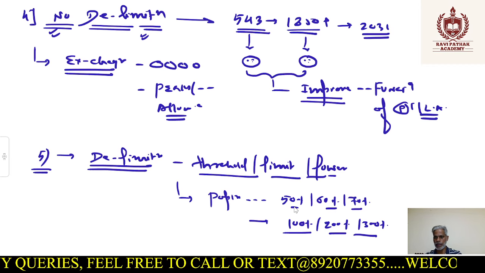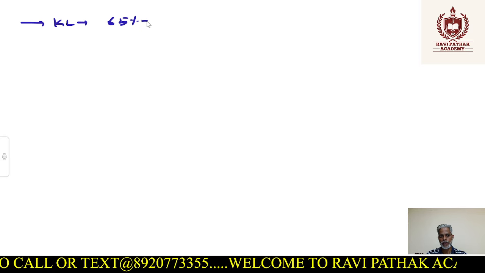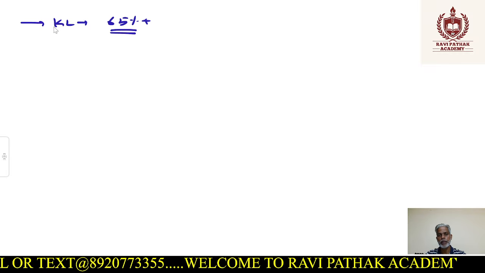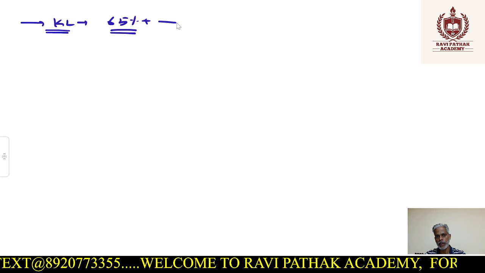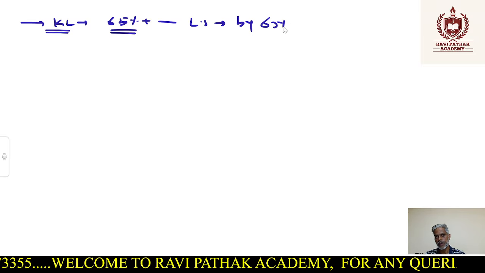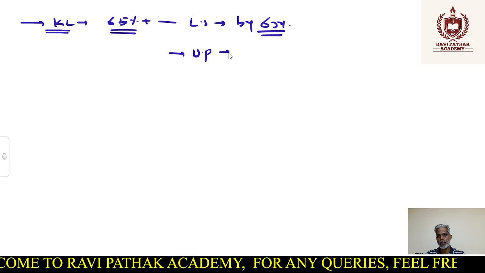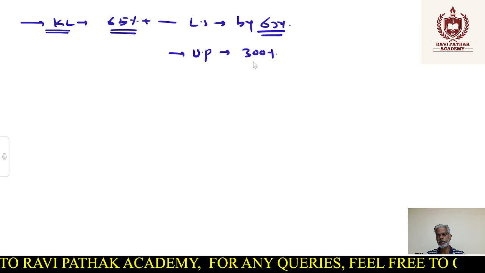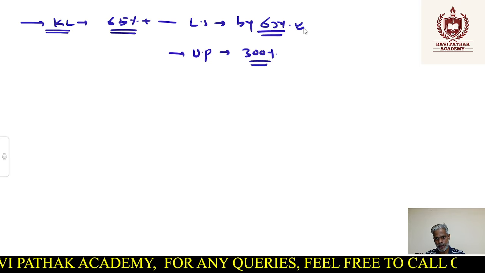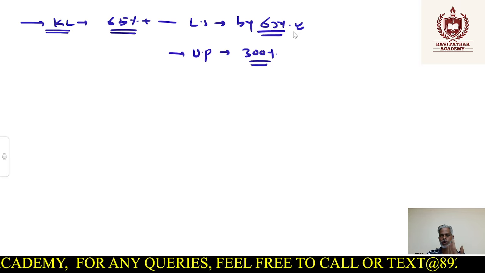So for example, let's say Kerala had achieved a population growth rate of around 65% plus. So we can keep a benchmark that the number of seats in the Lok Sabha will be increased by 65% only, irrespective of the fact that Uttar Pradesh might have registered a growth rate of 300%, but they will get only their share in the 65%. So that could also be a formula which can be applied, but we are not sure what will happen.